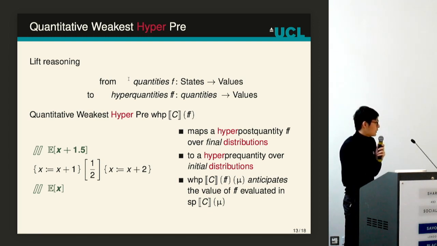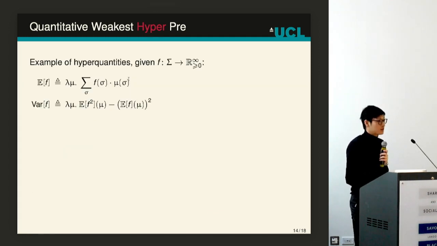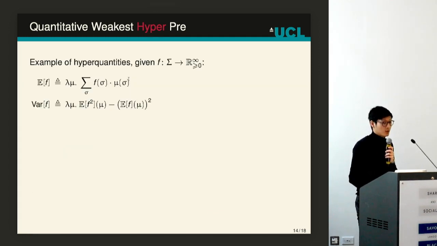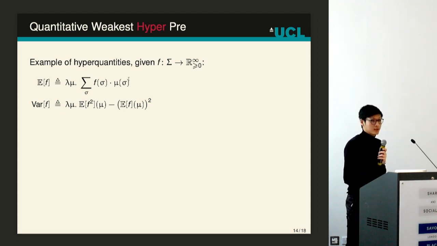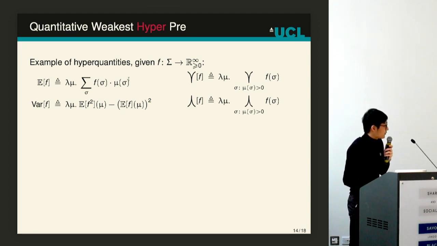And in particular, we can also choose different hyperquantities. For example, we can think about the variance for any given probability distribution, or any meaningful measure over probability distributions. Or we can think about the maximum hyperquantity or the minimum hyperquantity, which for a given probability distribution computes f in the support of the probability distribution and takes the maximum or the minimum.